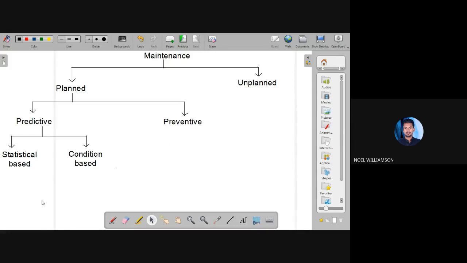So we can see the condition, and depending on the condition, we can make the maintenance activities or prepare for them. These come under condition based maintenance.